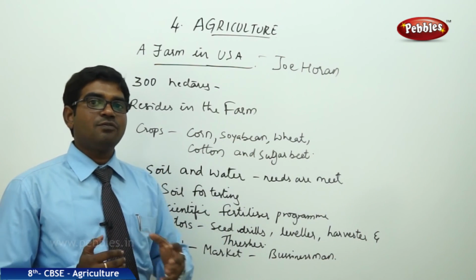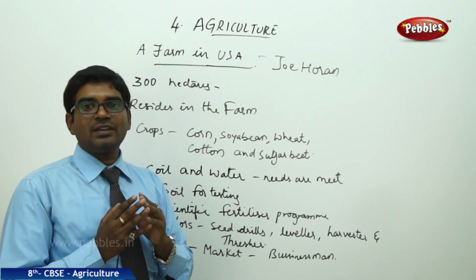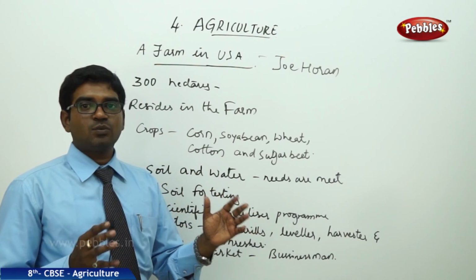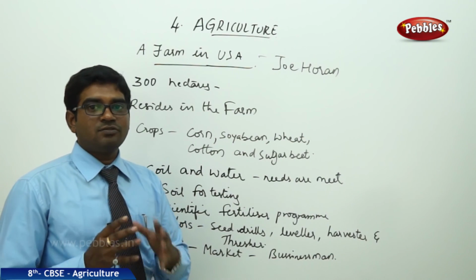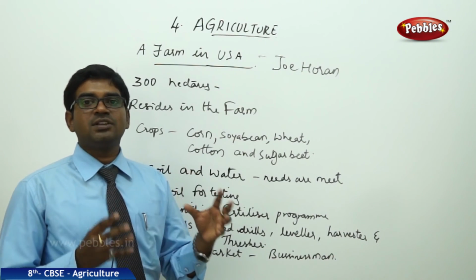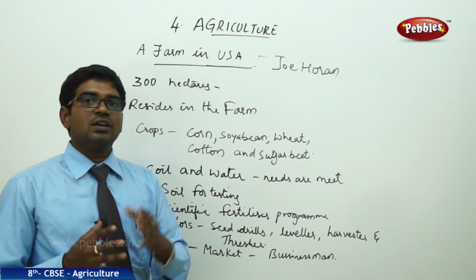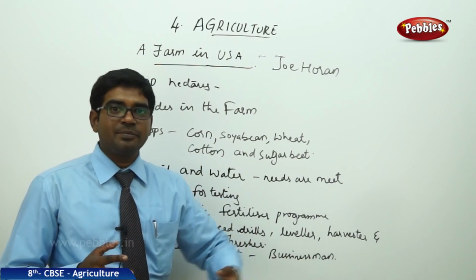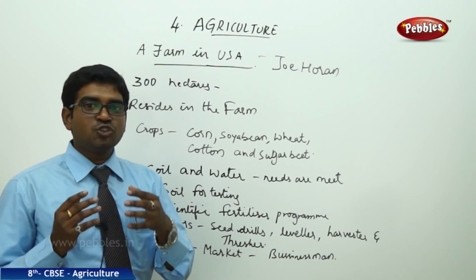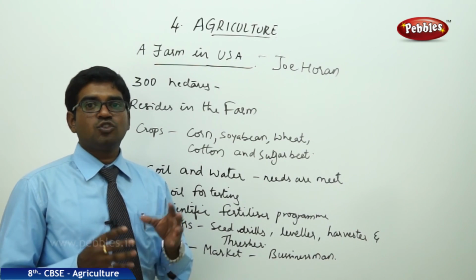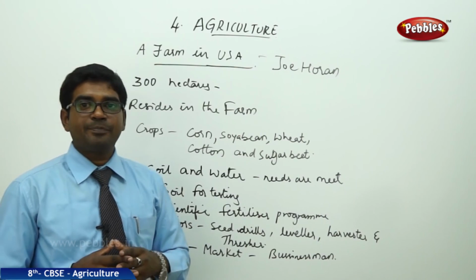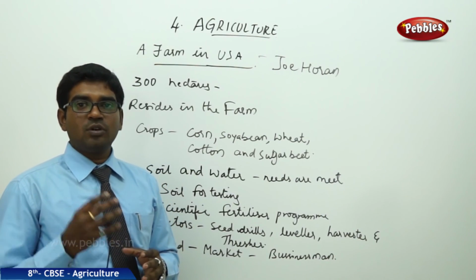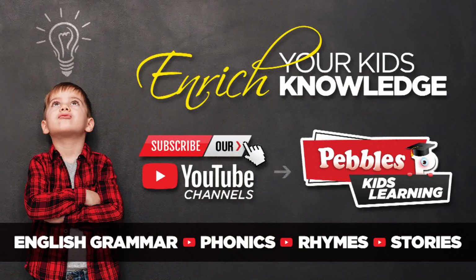In India also we have farming, but it's quite different when it comes to Indian farming and US farming. So agriculture is different in different countries. Though in India it is not so profitable, in the United States it is hugely profitable to many businessmen like Joe Horan. In this chapter, we have only these points to be discussed.